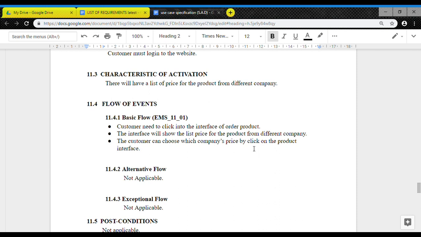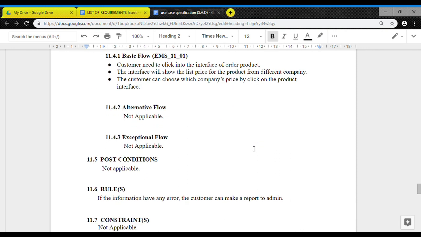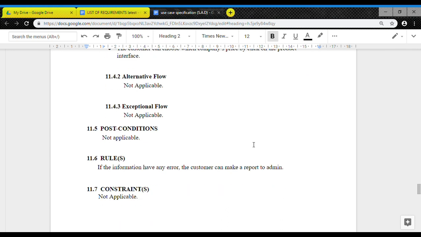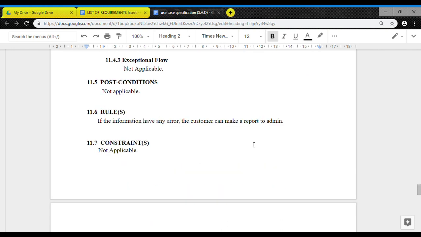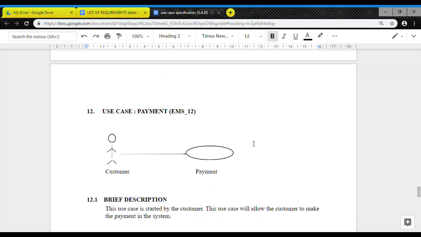There are no alternative flow or exceptional flow. Also, there is no post condition, but there is a rule. The rule is that if the information has any error, the customer can make a report to the admin, and there is no applicable constraint. The next one is about payment, customer payment.